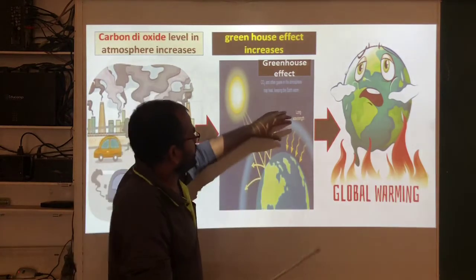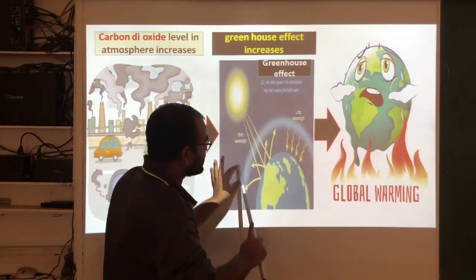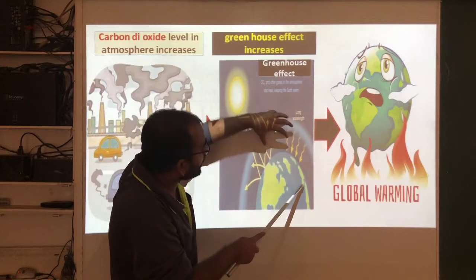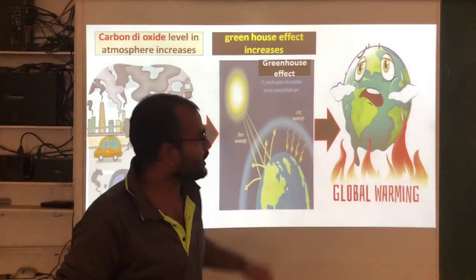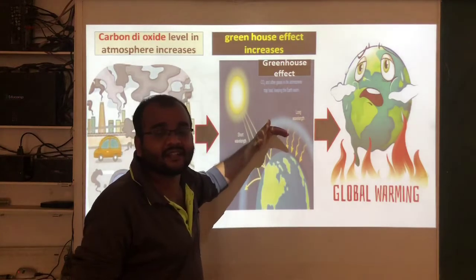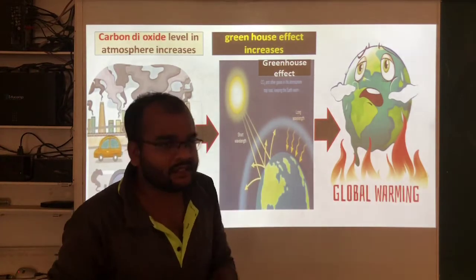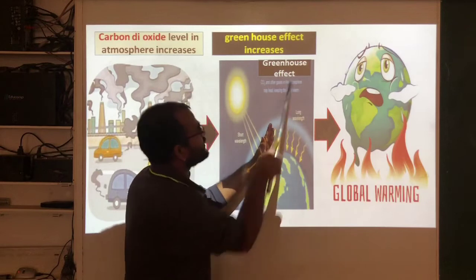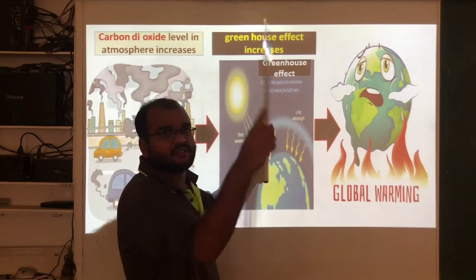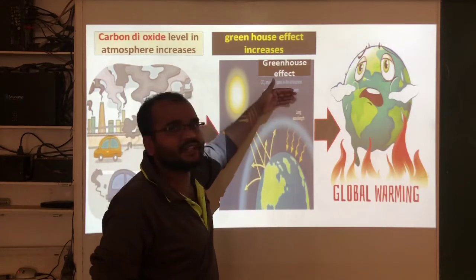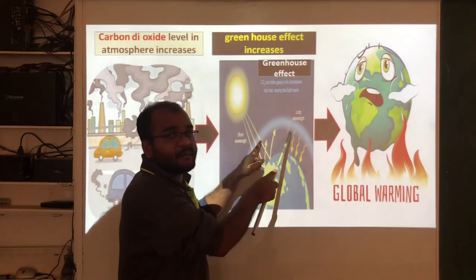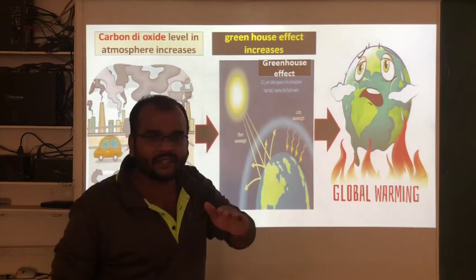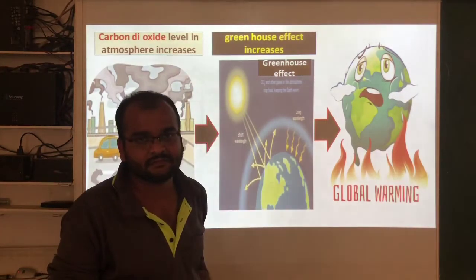Here, this carbon dioxide layer is holding some amount of the sun rays. The carbon dioxide layer is not allowing sun rays to escape outside of the earth surface. So the carbon dioxide layer is stopping and holding the sun rays.